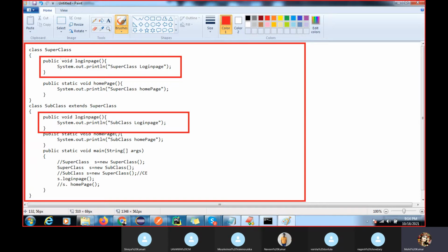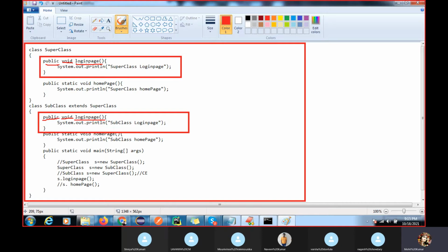Redefining a superclass non-static method in the subclass with the same prototype. Method prototype, or you can call it the method signature. The return type also must be the same. The accessibility modifier might be the same, or we can define a higher one, but we cannot define a lower one than in the superclass. Okay, so now this is called the method overriding concept.